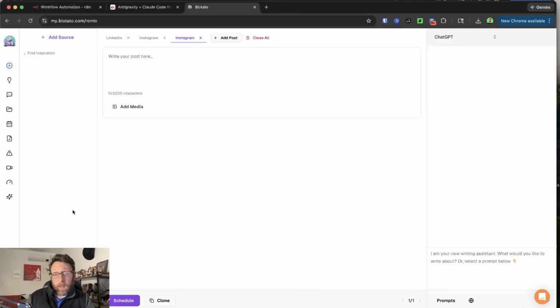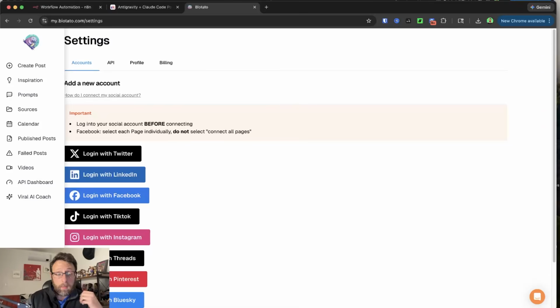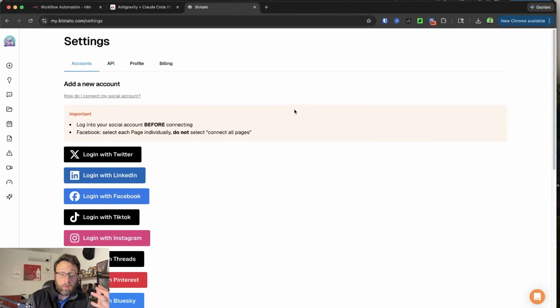I really even think before we start talking to Claude Code, it's really helpful for us to get access to the Blotato MCP, because that's really the only thing that Antigravity is going to need in order to set this up for us. So if you log into your Blotato account, you come down here into settings. All you have to do is you can log in with any one of these accounts. Literally just click the button, put in your name and password, and you're pretty much good to go. Like, it's honestly really incredible.